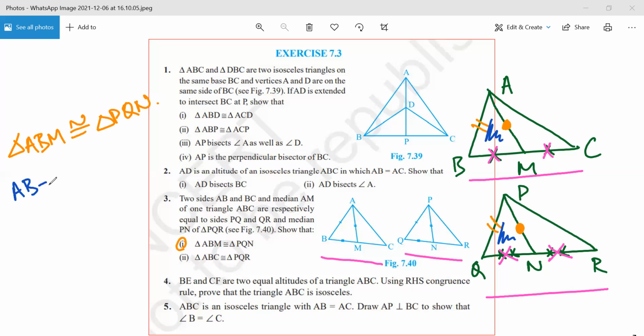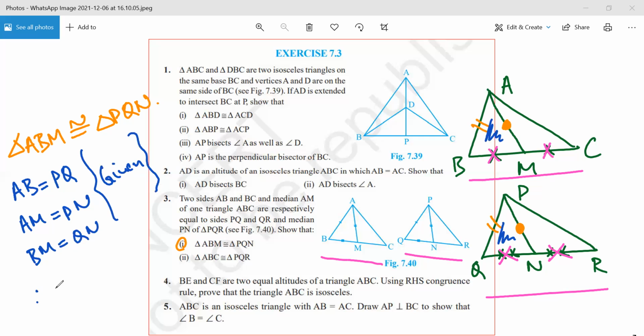And BM equals QN, which is also given. So therefore, the triangles are congruent. And what is the rule that we are applying? SSS. Great.